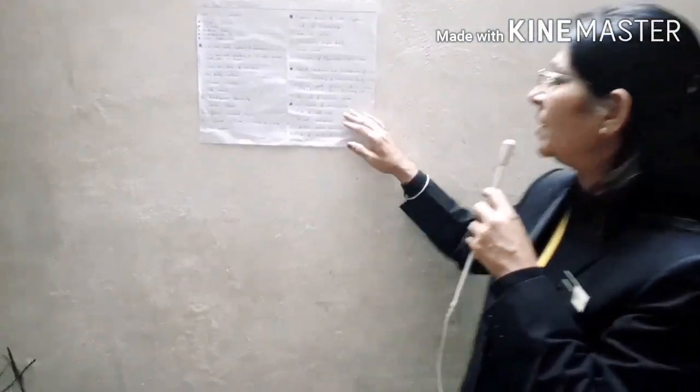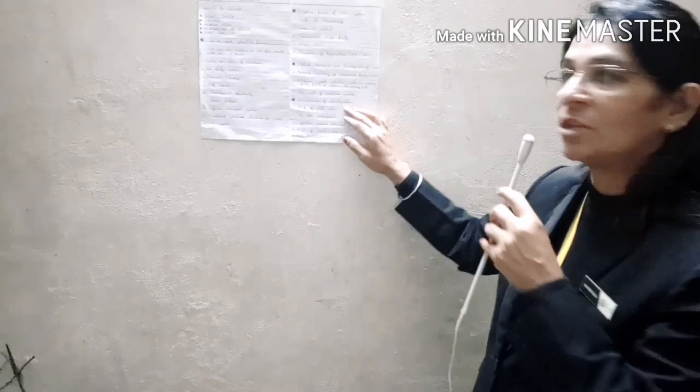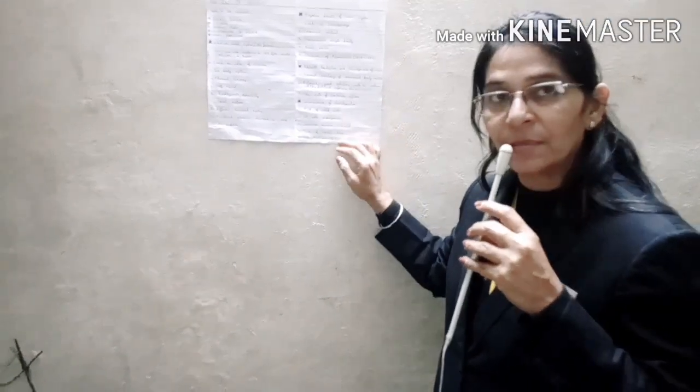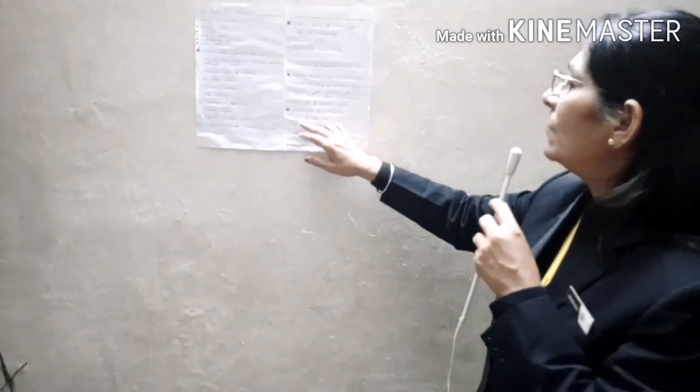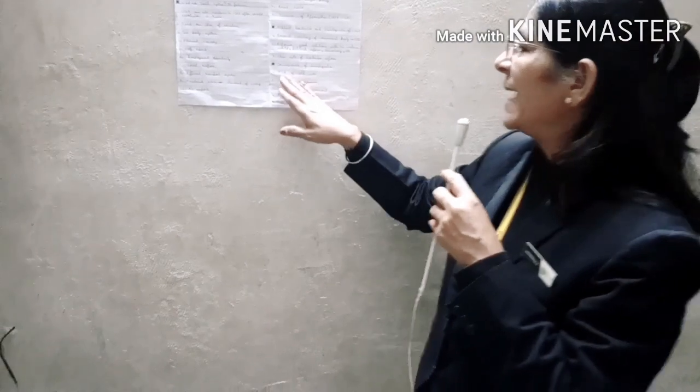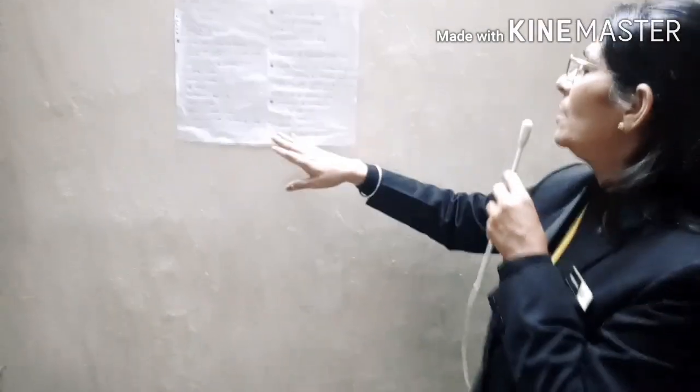Now let us see what happened after the disintegration. What were the consequences? There was an end of the Cold War. There was always a war between the two big ideologies, capitalism and socialism. The USSR lost socialism, so there was only one ideology, capitalism. So there was an end of the Cold War.